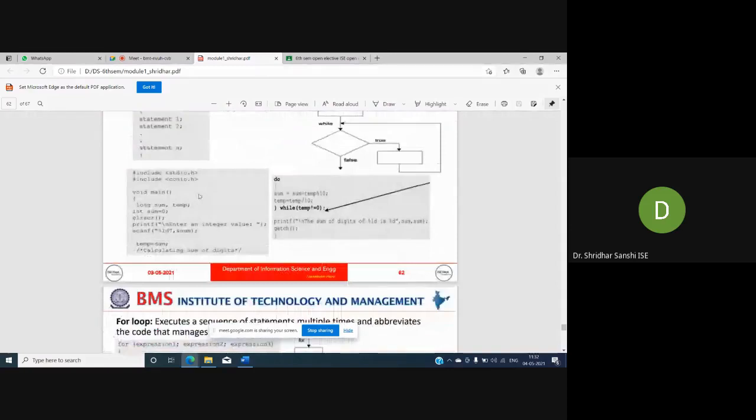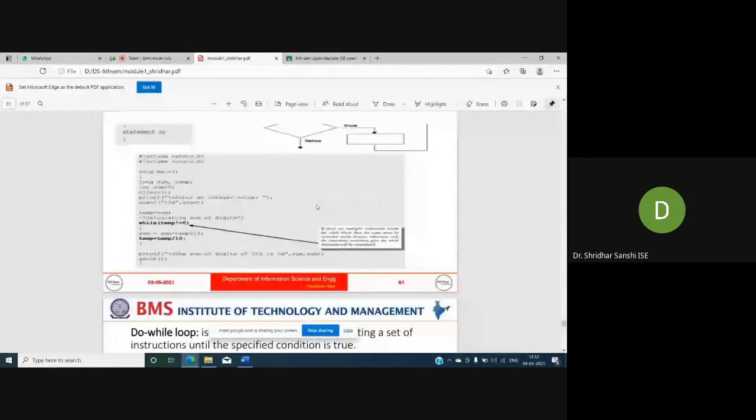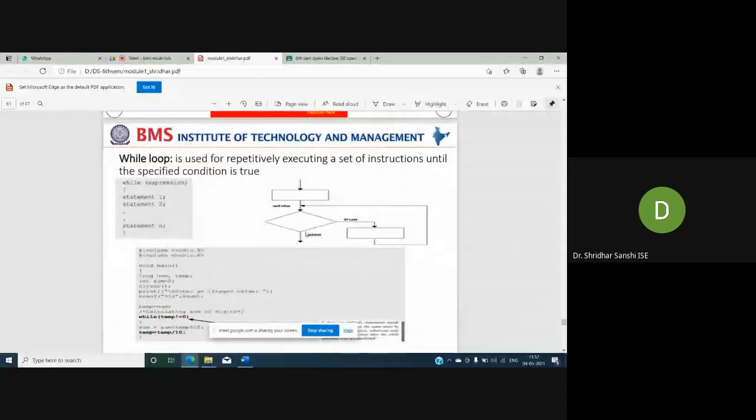So what is the example here? Oh, I have it. Okay, here it is. Yeah, so here it is.